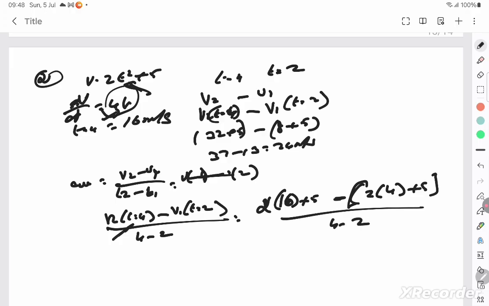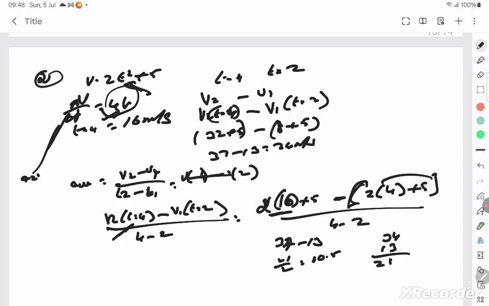So this will be 32 plus 5, 37. This will be 8 plus 5, which is minus 13. 37 minus 13 is 24, by 2. Getting the answer of 12. Because they are not asking for instantaneous acceleration. If it's instantaneous acceleration, you differentiate this, and you get 4t meter per second square. They are asking for average acceleration. Its formula is v2 minus v1 by t2 minus t1.